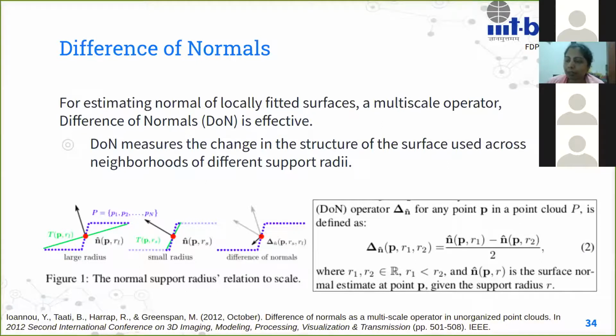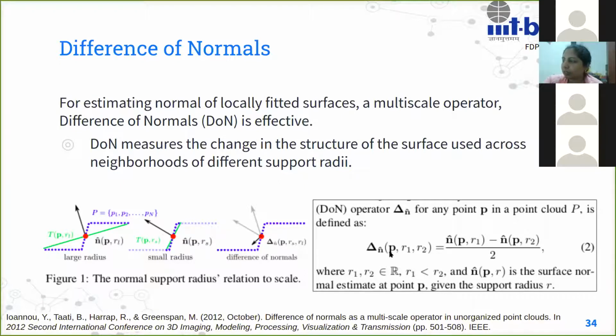So that's essentially what all of these methodologies are talking about, is that there is a surface pertaining to each of these points, and that surface will have a normal to it. Now, this normal can be estimated using the eigenvectors of the local geometric descriptor, and the difference of such normals will help you to find some salient characteristic of that point, right?